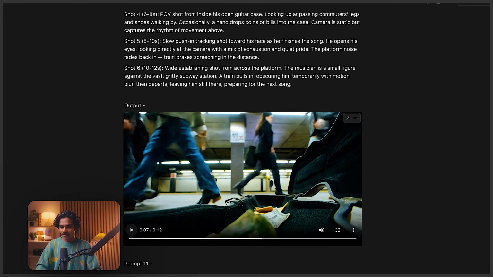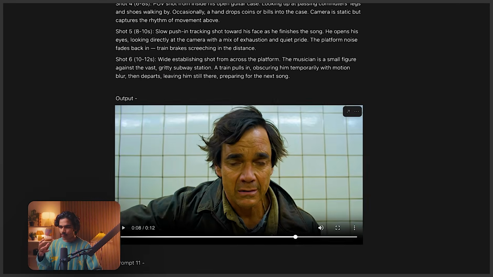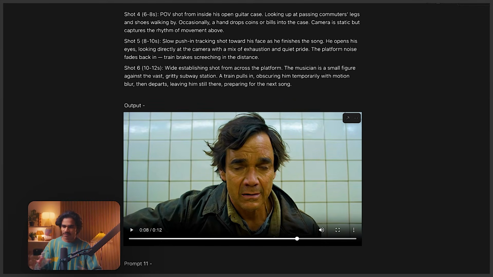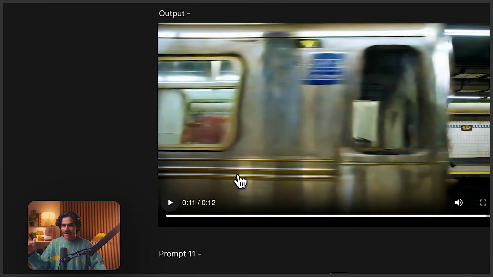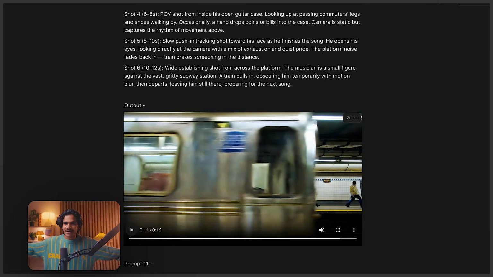And again shot 5, his face. It comes back to the slow pushing tracking shot towards his face as he finishes the song. And he opens his eyes. And then shot 6 cuts to a wide establishing shot, like a wide closing shot or something like that. And then the train goes in, and then the extreme cut to wide shot.